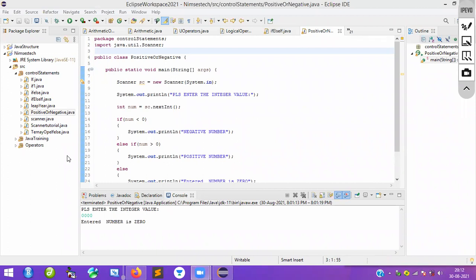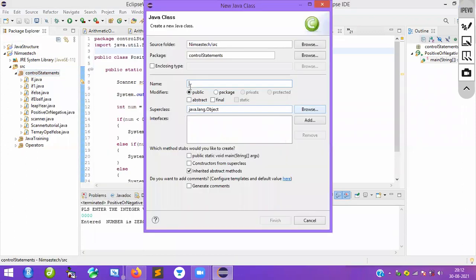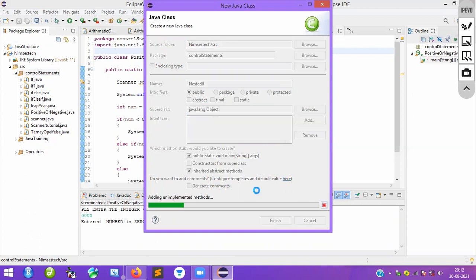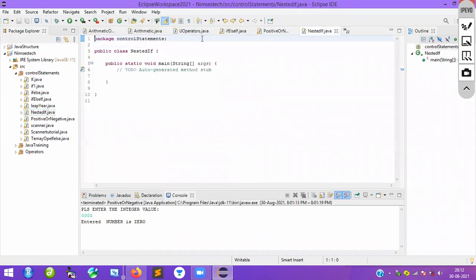So what we are going to do is create a class, the nested if class. I will name it nested if, and put the main method. Finish. But I request you people to close the project after finishing your program. I am not doing that, you do it.